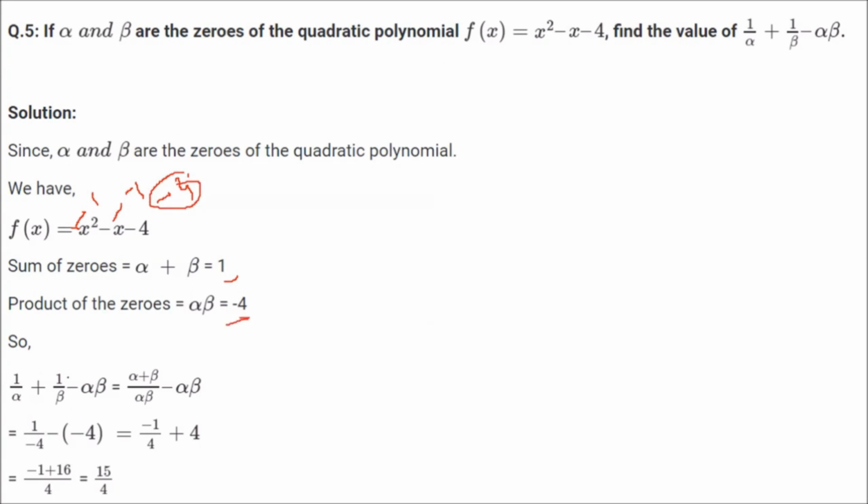1 by alpha plus 1 by beta, now this will be beta plus alpha by alpha beta, this one, and alpha beta is this one. So alpha into beta has to be put minus 4, put minus 4 here also, alpha plus beta 1, so put 1 here. This will be 1 by 1 by minus 4, minus of minus 4. So you get a plus here and the solution will be 15 by 4.